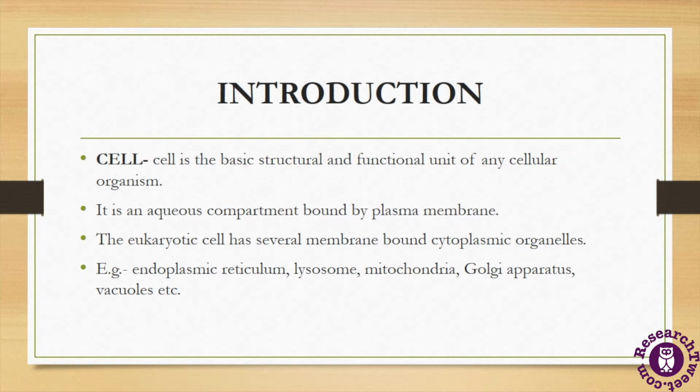Now the cell is an aqueous compartment which is bound by the plasma membrane, and this plasma membrane is a semi-permeable membrane. This aqueous compartment is also called the cytoplasm, and it has different types of cytoplasmic organelles embedded in it. These cytoplasmic organelles are endoplasmic reticulum, lysosome, mitochondria, Golgi apparatus, vacuoles, peroxisomes and many more. In this video we are going to discuss the Golgi apparatus or Golgi complex in detail.